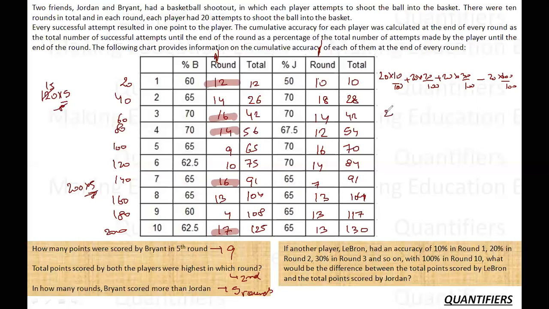So if I take 20 by 100 common, inside is 10 plus 20 plus 30 up to 100. So 20 by 100 into, this is an AP of 10 terms, 10 into 110 by 2, that is 550%. So these are total of 110 points. So LeBron has scored a total of 110 points. For Jordan, the number of points were 130. So the difference will come out to be 20 points.